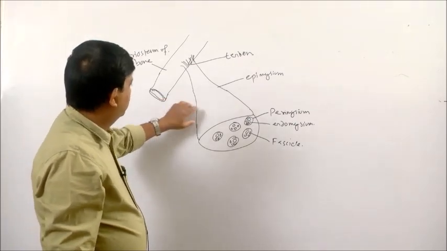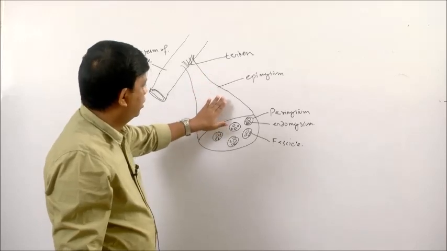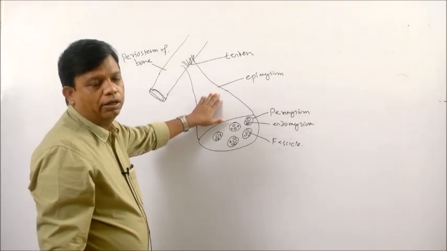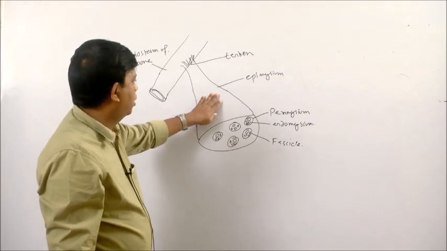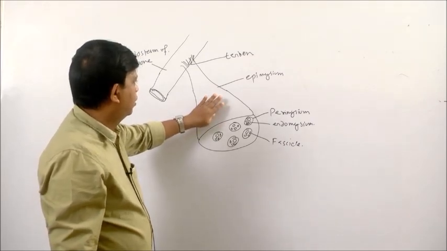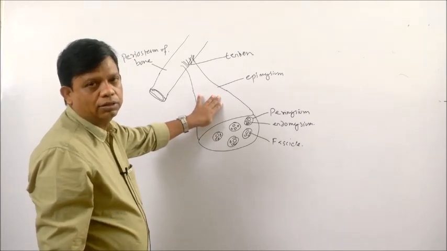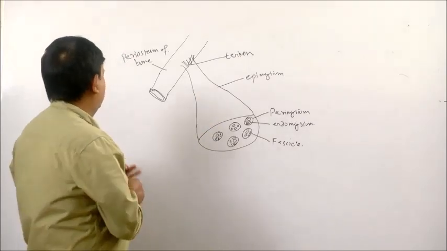You can see here, this is a skeletal muscle. A skeletal muscle is composed of a large number of skeletal muscle cells. Muscle cells are usually called muscle fibers.